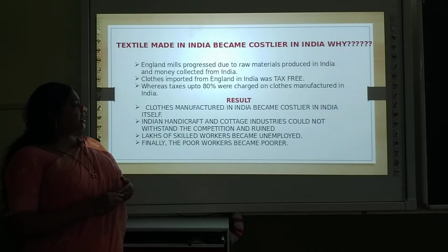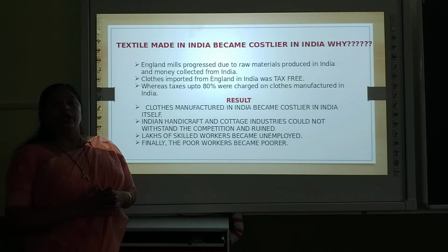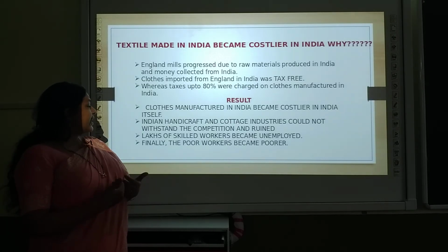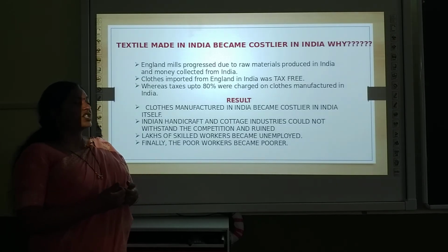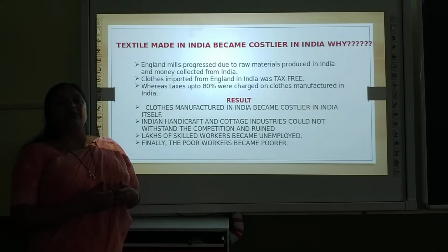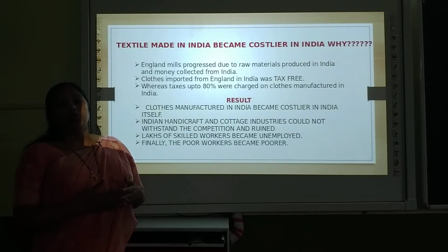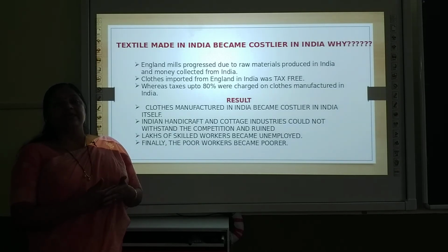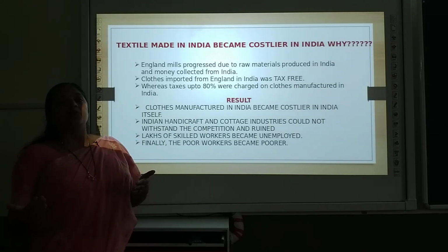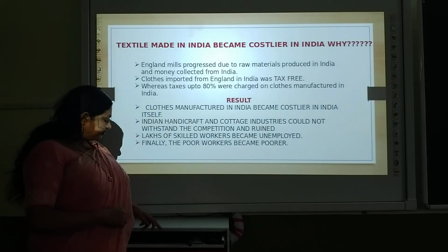Indian handicraft and cottage industries could not withstand the competition and were totally ruined. So our cottage industries were ruined, our cottage industries were destroyed because no one was purchasing Indian products. And as a result, what happened? Lakhs of skilled workers became unemployed. The people started becoming unemployed and finally the poor worker became more poor. So this is how once the country which was very prosperous turned out to be a bankrupt and a poor country because our products were not sold in the market.